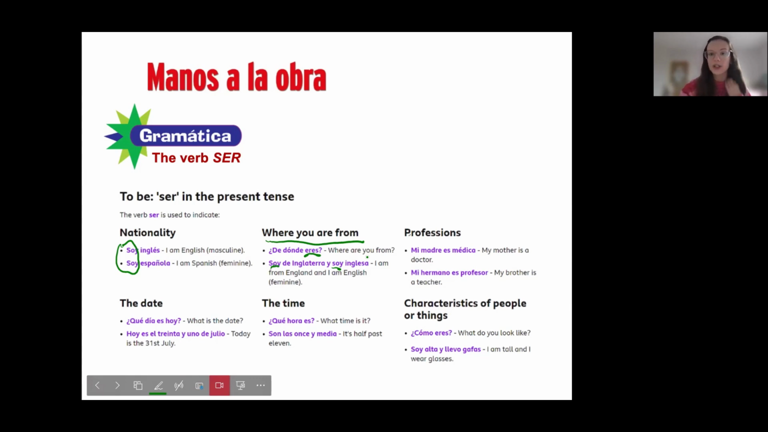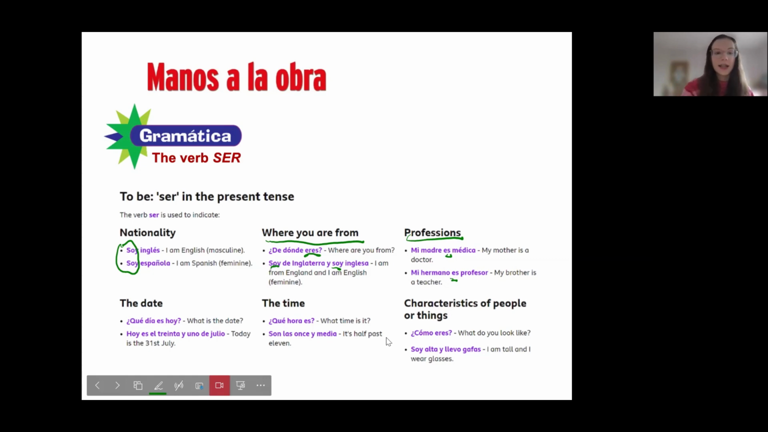We also use it for professions, okay? So, for any occupation, any job, we use ser. So, for example, mi madre es médica. My mother is a doctor. Mi hermano es profesor. My brother is a teacher. And this is important because here, this is the he, she form, yeah? So it's él, ella, usted es. Yo soy, tú eres, él, ella, usted es. Nosotros somos, vosotros sois, ellos, ellas, ustedes son. So here you have to use es because it's the he, she form.